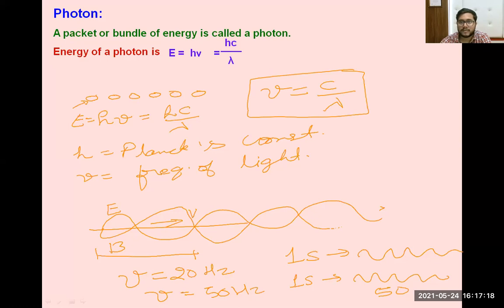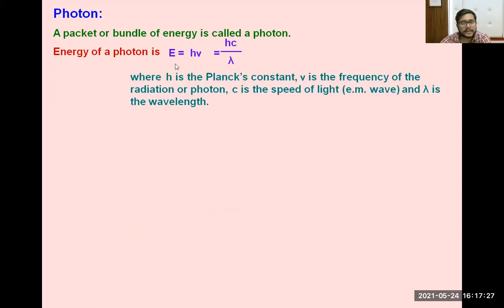First of all, we will see the behavior of the photoelectric effect, and afterward we will understand some of the basic concepts. Here, h is Planck's constant, nu is the frequency of the radiation, light, or photon, c is the speed of light, which is an electromagnetic wave, and lambda is the wavelength of the radiation.